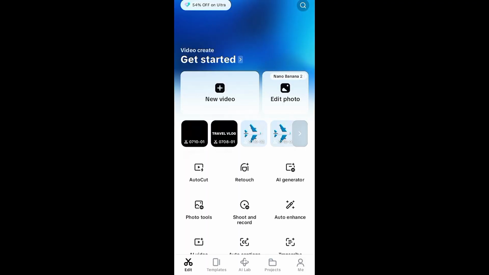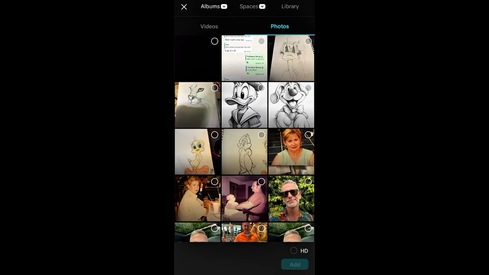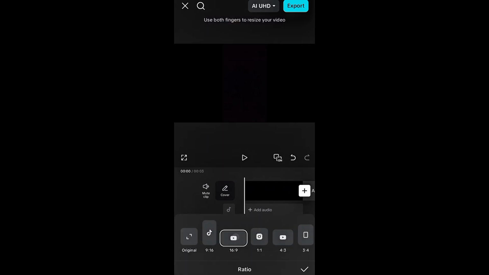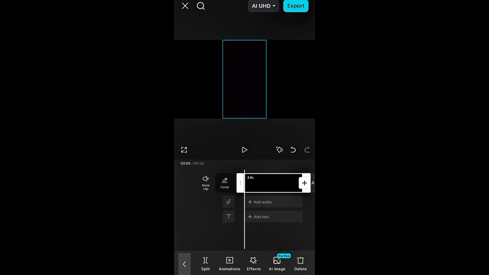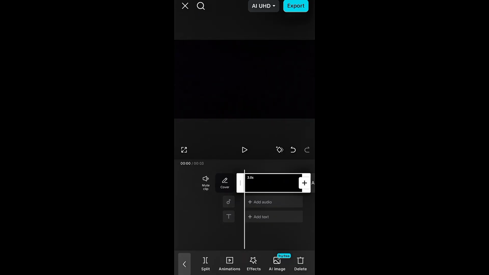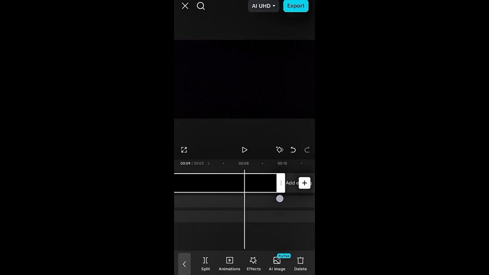So I created this animation using CapCut, and let me show you how I made it. First of all, I uploaded a black picture for the background. After uploading it, I changed the size of the picture to rectangle. Then after that, I zoomed the picture out to fill the whole rectangle space. And then I set the duration to 10 seconds before adding my text.